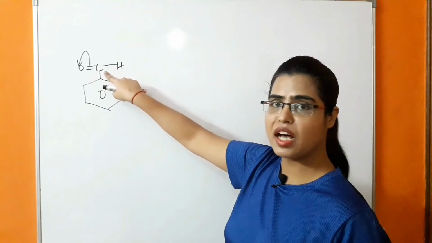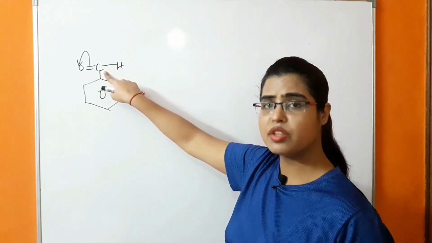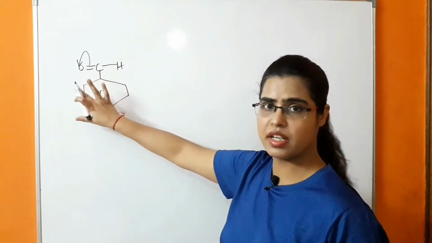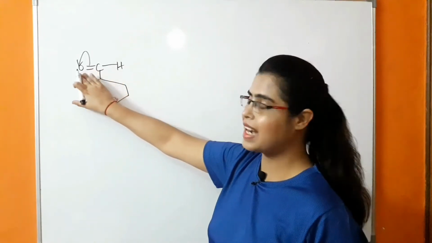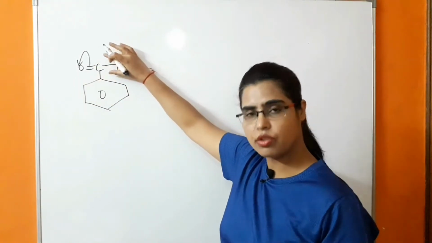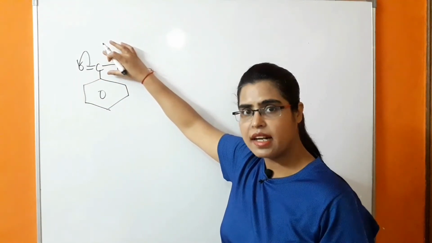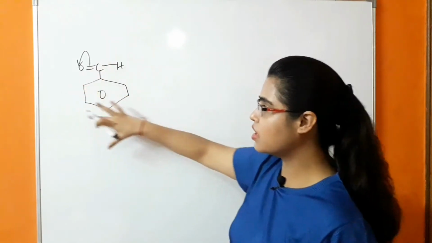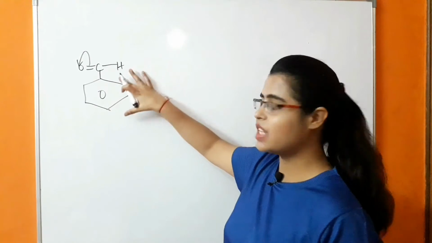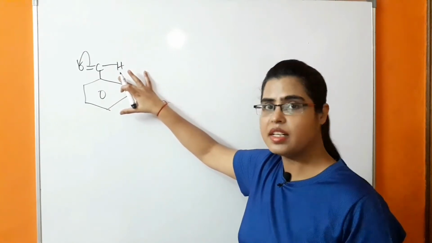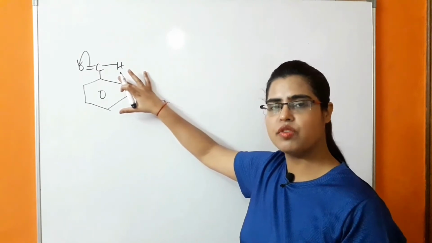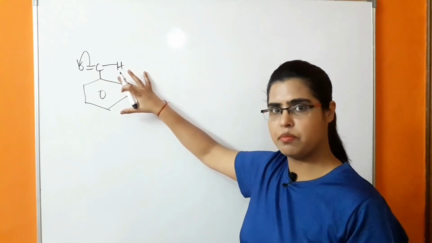Because of that, this carbon will become electron deficient, which in turn attracts the electrons of the benzene ring. Because this carbon further attracts the electrons of the benzene ring, these groups are showing a meta-directive effect on the benzene ring. Because of that, the electrophile will attack on the meta position.